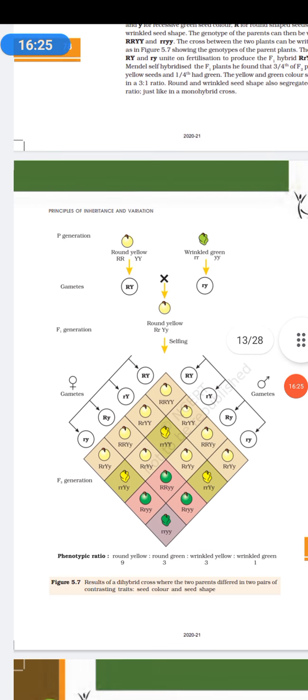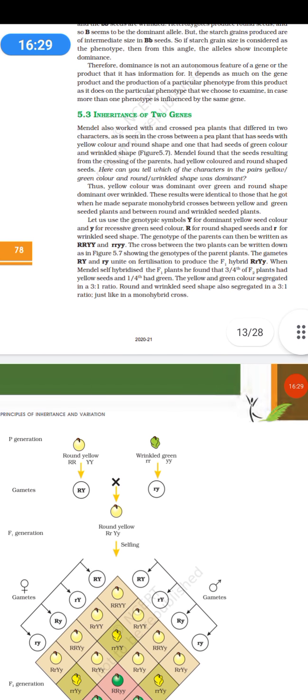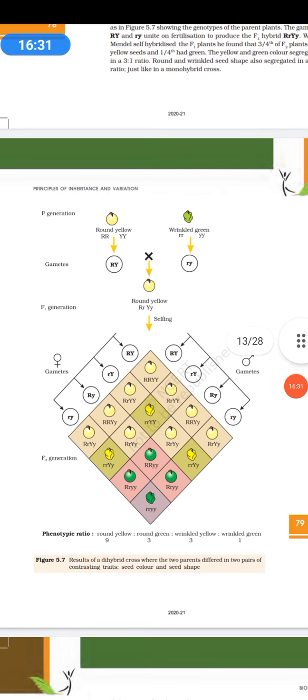Next, coming to the dihybrid cross. In a dihybrid cross, there is an existence of two characteristics. What are the two characteristics we are taking? We are taking seed shape, round or wrinkled, and seed color, yellow or green. Round is dominant and wrinkled is recessive, and here yellow is dominant and green is recessive.